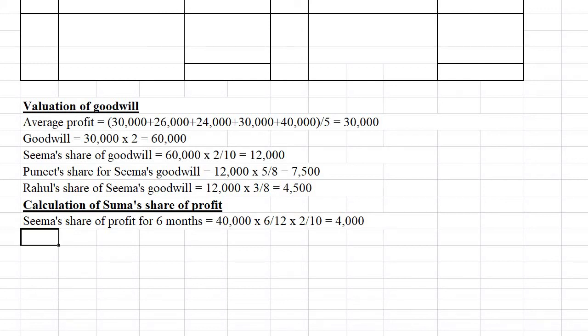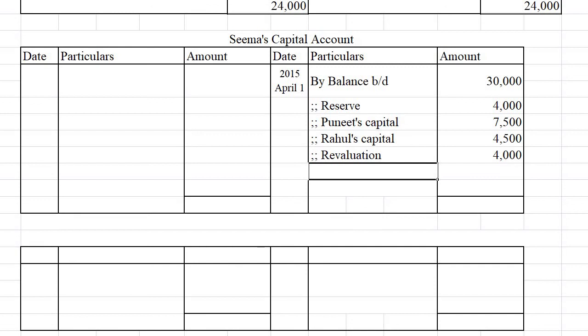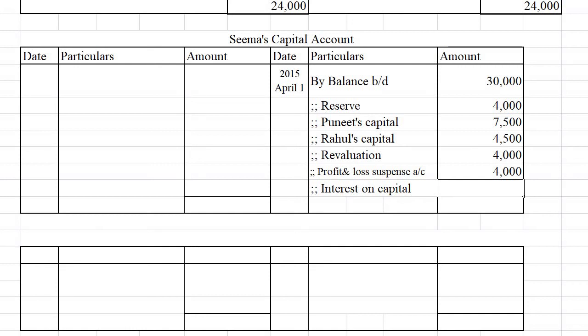4,000 is the profit. So that we will be showing by profit and loss suspense account 4,000. Now we have to pay her interest on capital. Interest on capital 10% for half year, that means up to 6 months. So interest on capital for 6 months only will be calculated, because only 6 months she was working there as a partner. So 1,500.